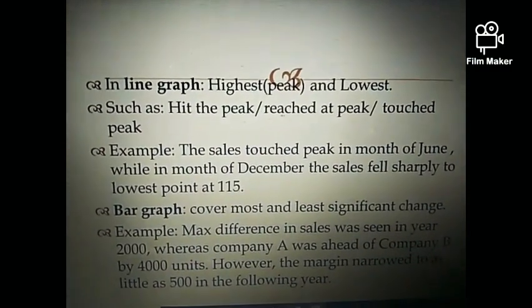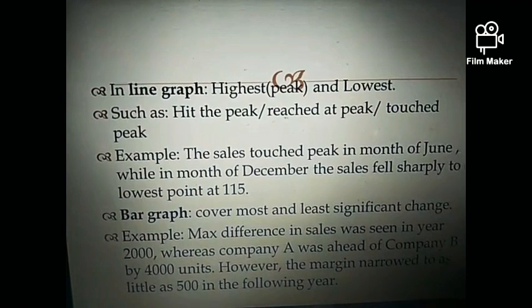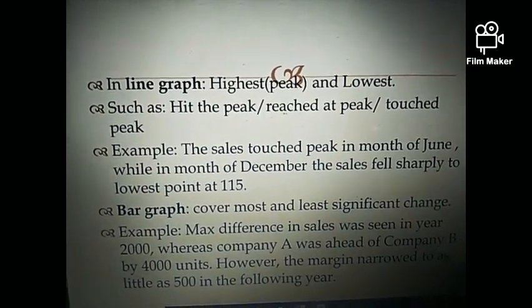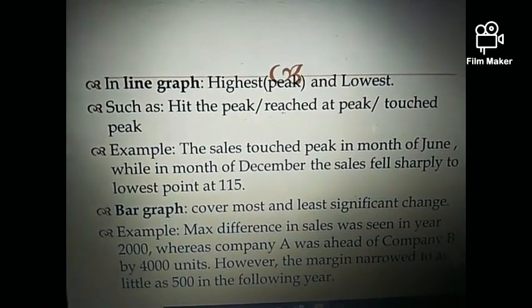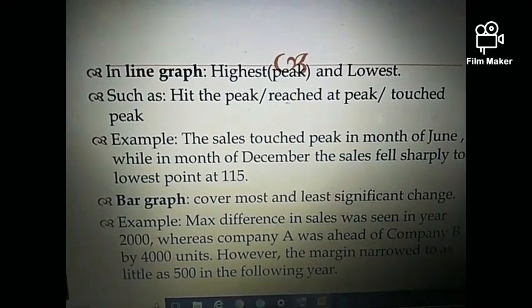Here you can see that I've written the month name in capital, comma, while in the month of December the sales fell sharply, and here I'm using a combination of verb and adverb as well. Fell is the verb over here and sharply is the adverb, to the lowest point at 115.